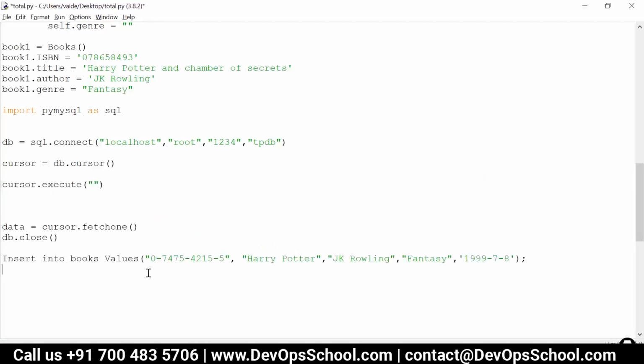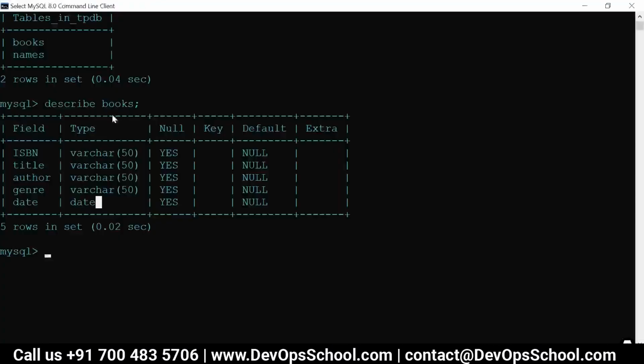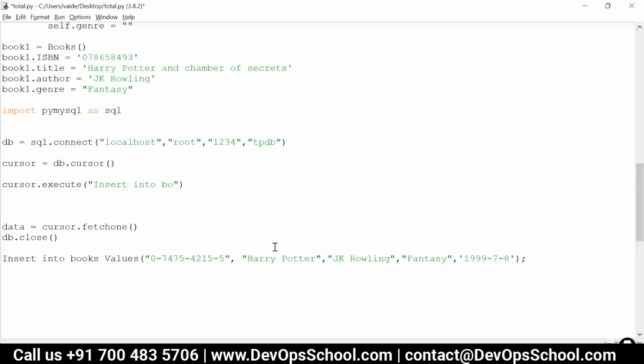Now my query is going to be insert. I want to insert the data. So insert into, name of the table is books, values. And what are my values? My values are nothing but the values of the book object. So I'll just copy paste them here.